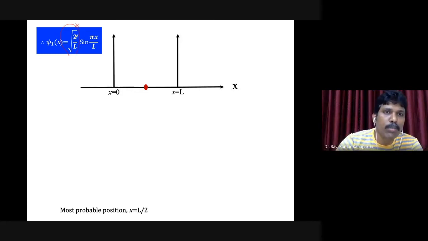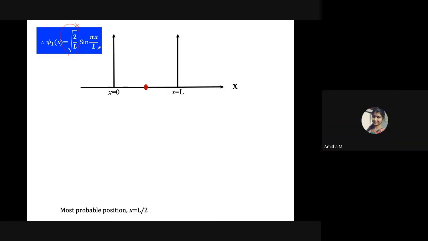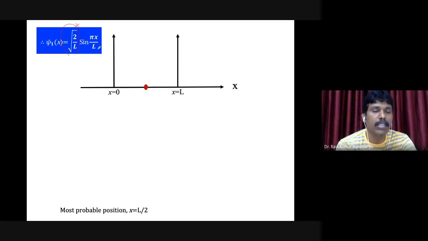But the function is going to be maximum, isn't it? If x is equal to L by 2, L cancels out, sine pi by 2, which is nothing but sine 90. Sine 90 is 1. So at x is equal to L by 2, the function will have a maximum value.